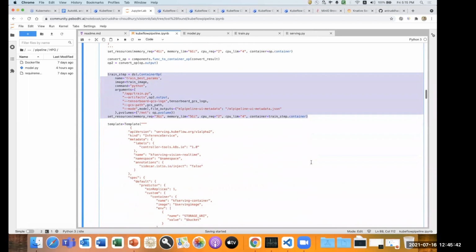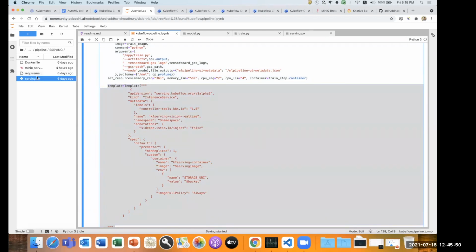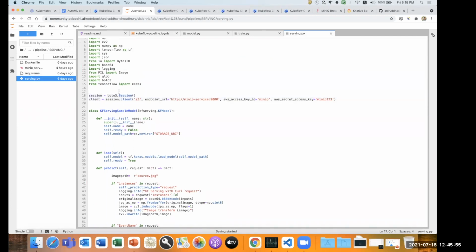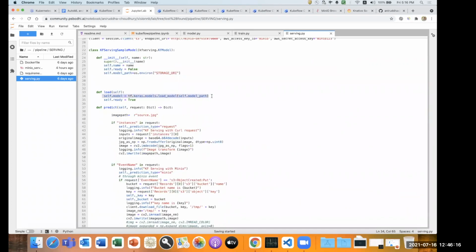Once we do that, we have our KF serving template. So this KF serving template I'll talk about here, and how we build that. So first thing, we have to connect to the MinIO. So the incoming images, what are the raw images which will come, we have to connect to the MinIO services. So once we do that, I took a KF serving custom template right now. What we can try to do, we can load the model. So this is the particular environment path of the model where it's stored. It's a GCS path. We can give it from a YML also, and we are loading the TensorFlow model in our KF serving load operator.